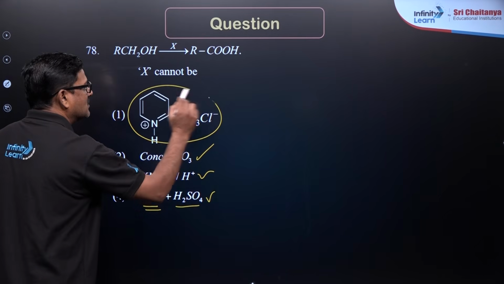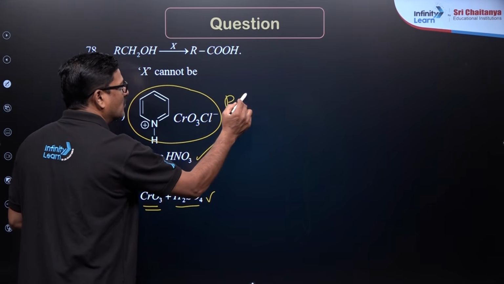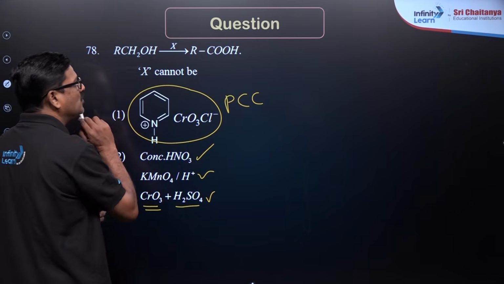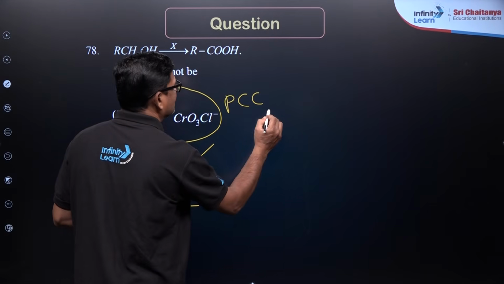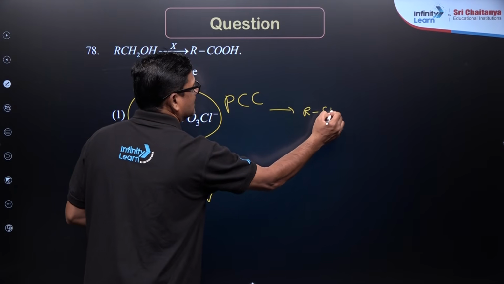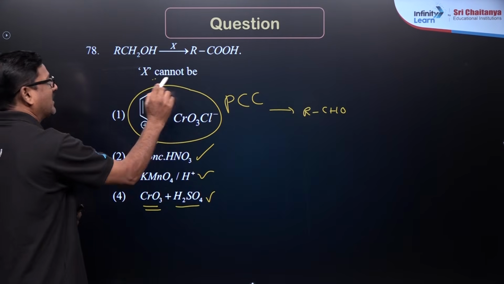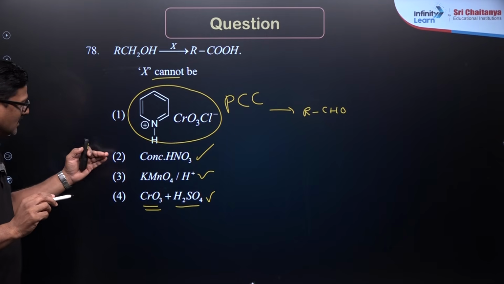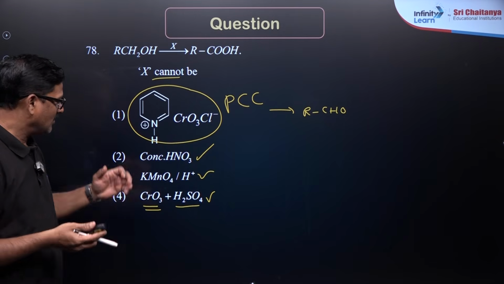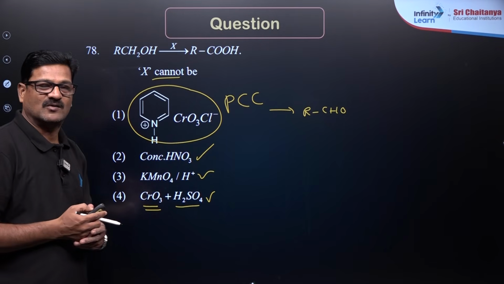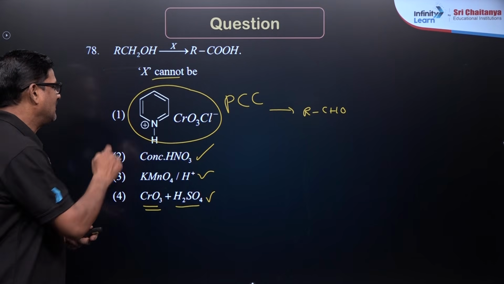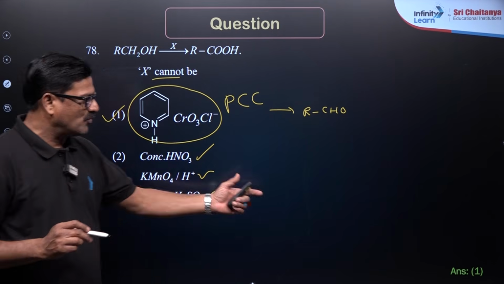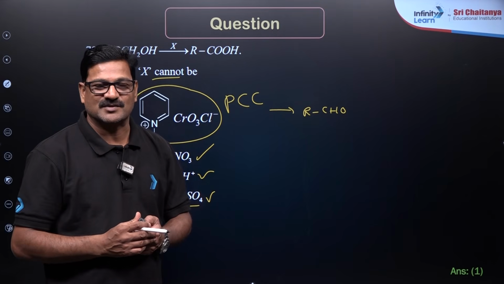But this structure is going to be pyridinium chlorochromate. If you use this, you are going to get the product as RCHO. So, X can be concentrated HNO3 or KMnO4 or chromic anhydride, and it cannot be PCC. Option 1 is the correct answer for this question.